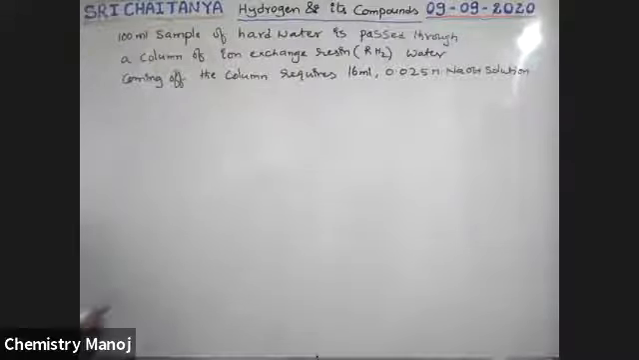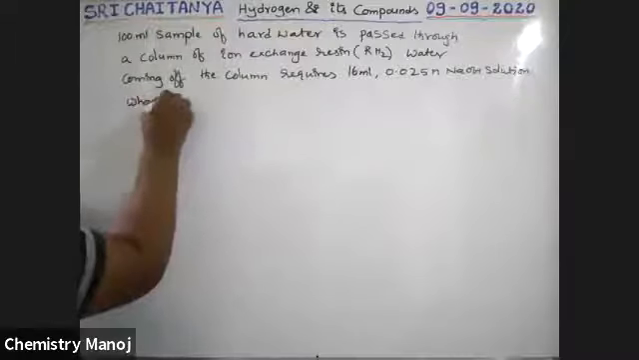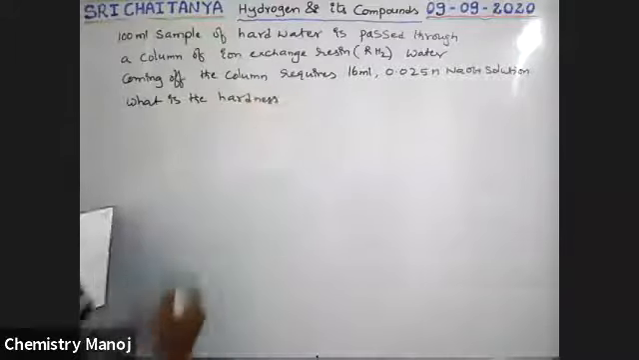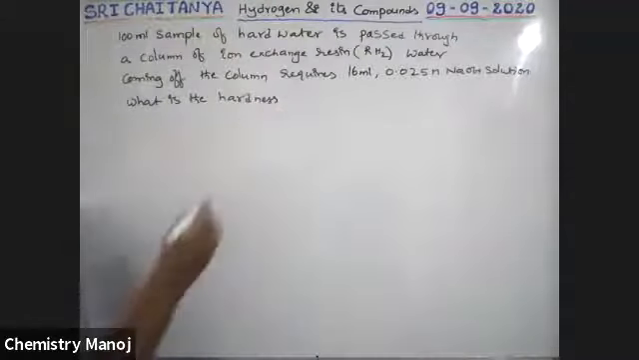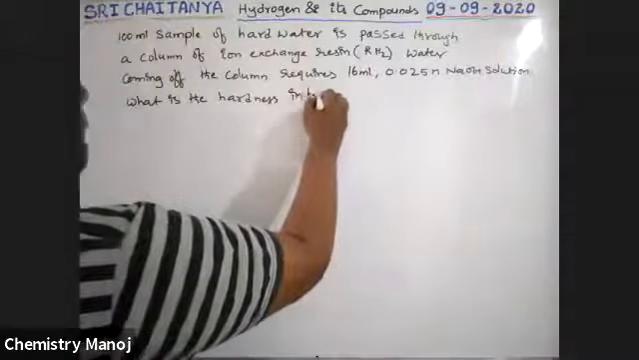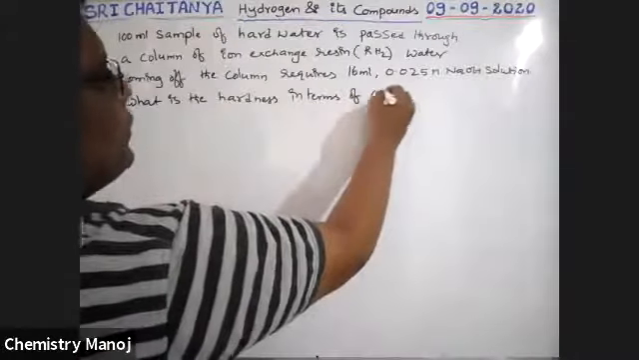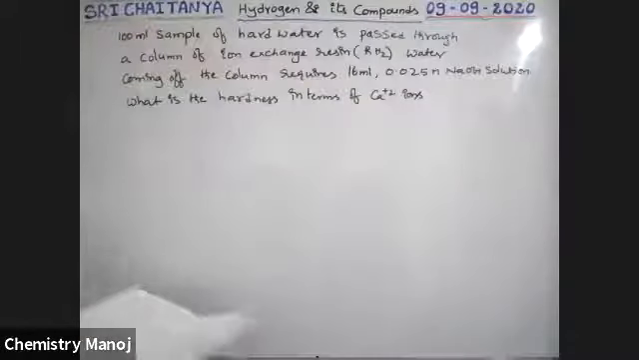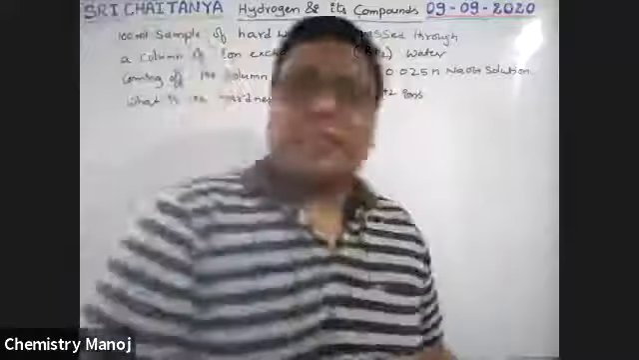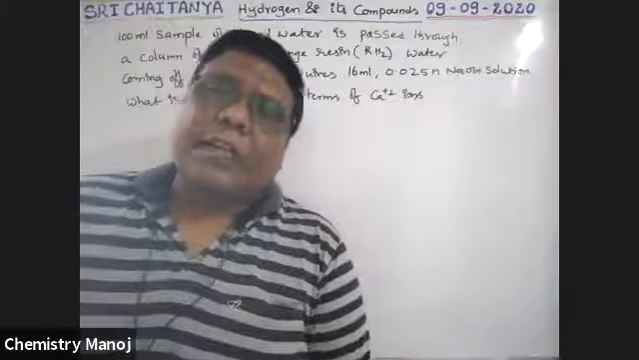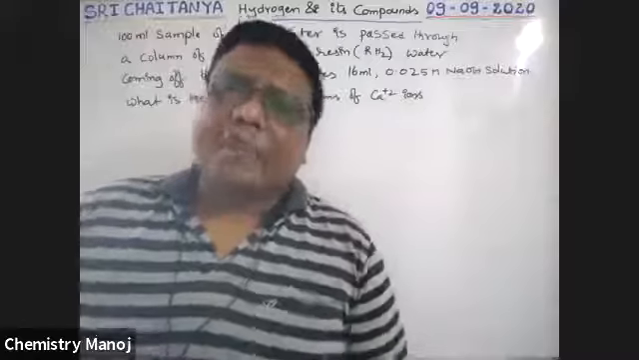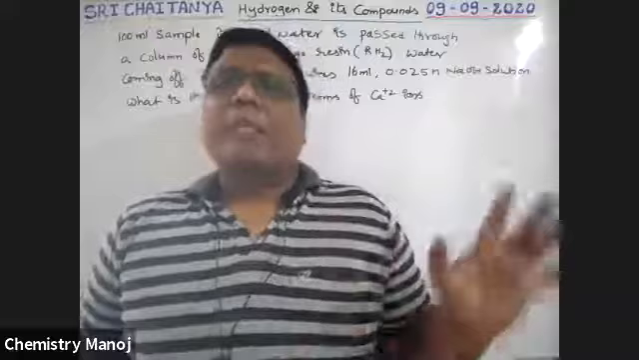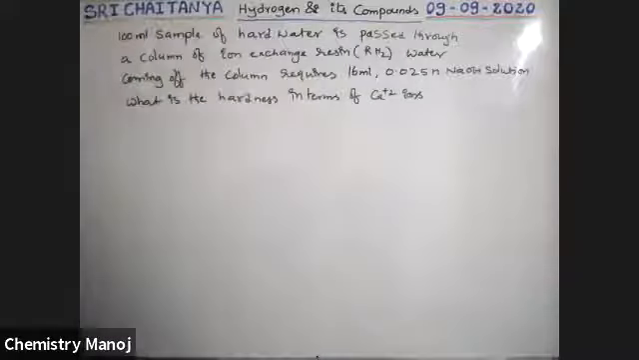So what is the hardness? What is the hardness in terms of Ca+2 ions? That is nothing but degree of hardness in terms of Ca+2. Let us consider Ca+2 coming from CaCO3. The final answer should be in ppm.